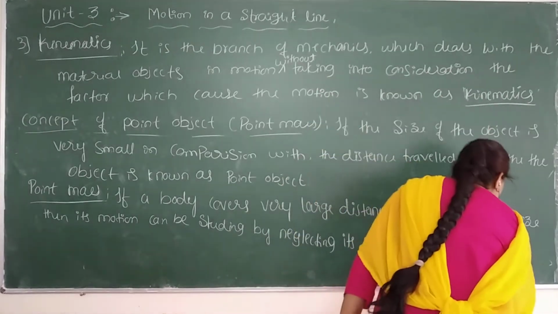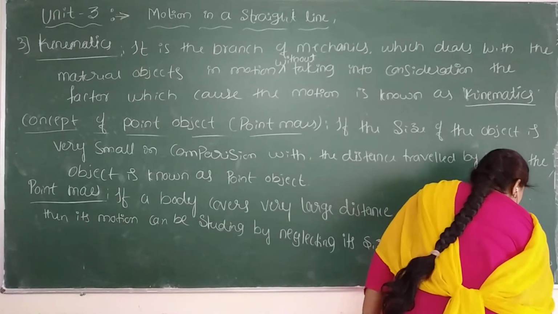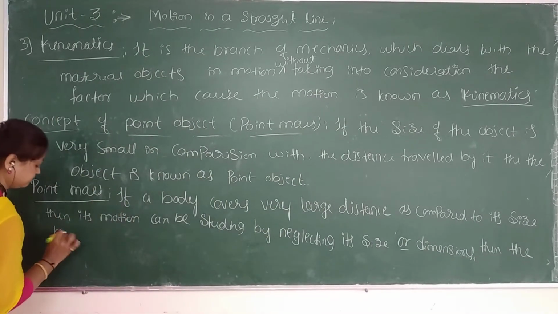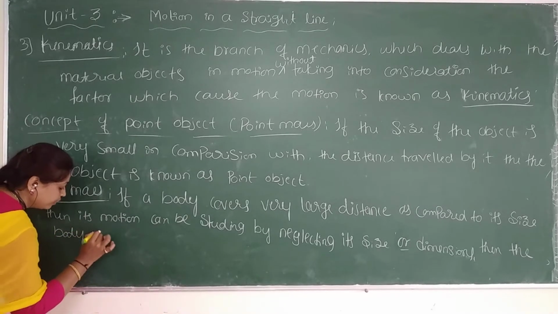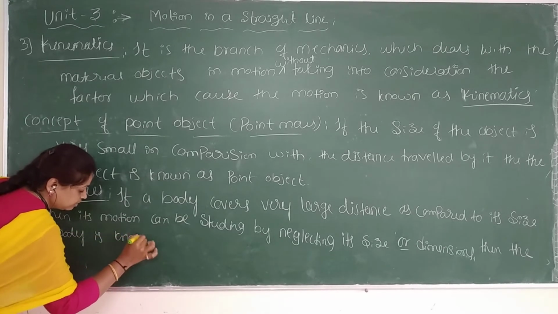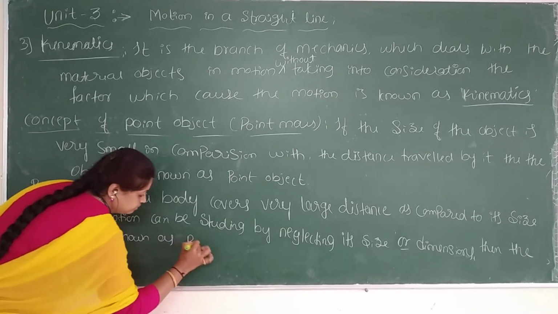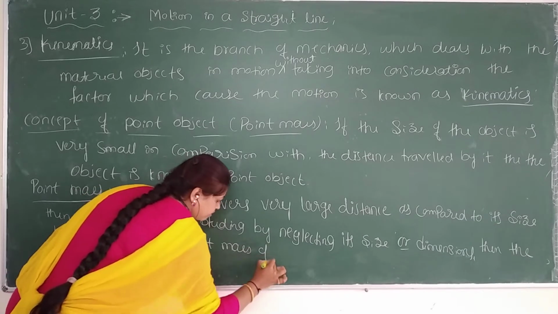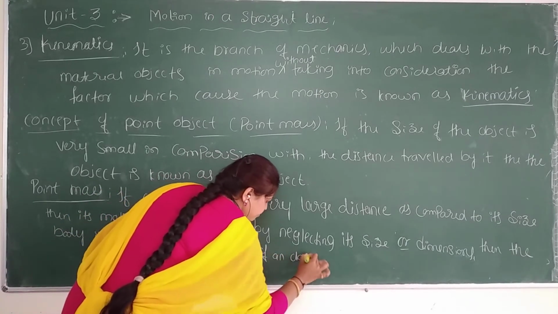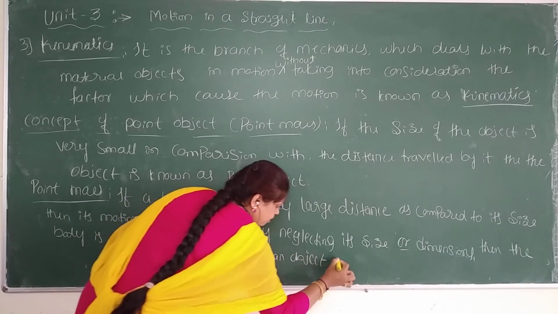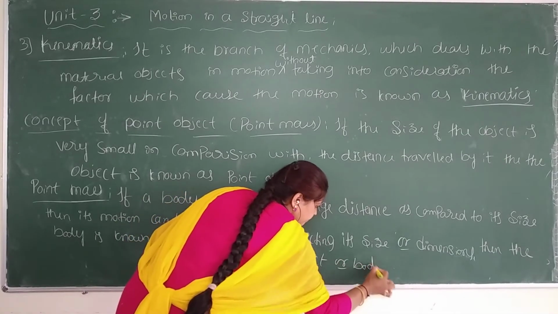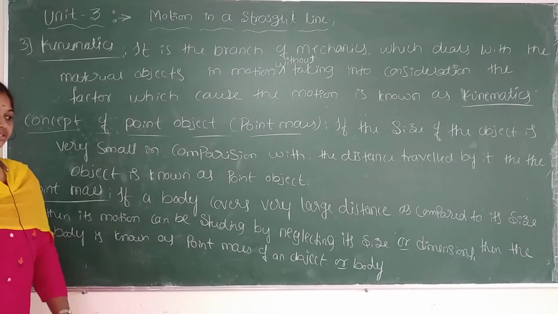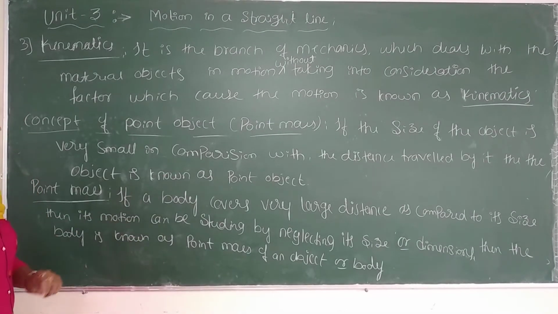Then the body is known as a point mass of an object or a body. This is the statement. Now I will explain by giving an example.